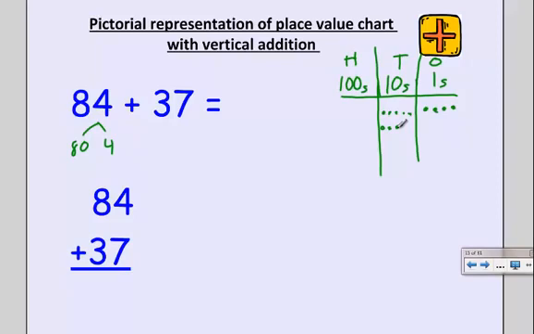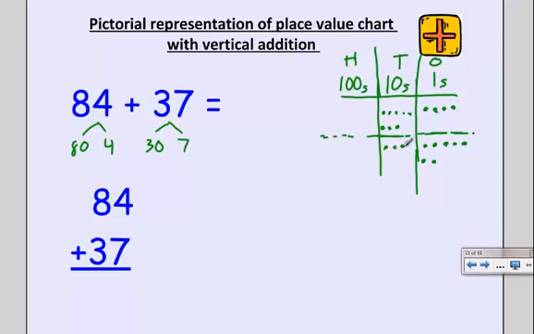I know I'm also going to add 37. This time I'm going to do a little dotted line. Maybe not the best thing, but just enough to show that I'm separating 84 and 37. And again, I want to decompose 37 into 3 tens and 7 ones. So I'm going to make my stack of 7 ones. And again, I always like to do 5 on top. And in this case, it's only going to be 2 on bottom because that makes 7 ones. Now I have 3 tens. So I'm going to add my 3 tens.